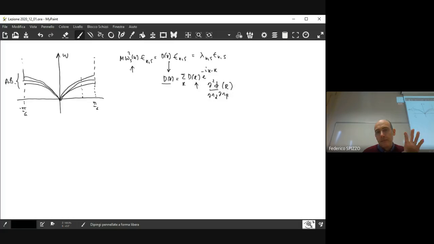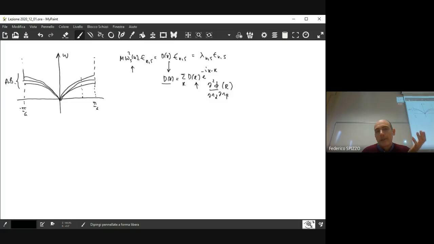So in a very qualitative way, I wanted to build up this relationship between the actual value of the frequency and the stiffness of the crystal. So the stronger are the interionic forces, the larger will be the value of the frequency.